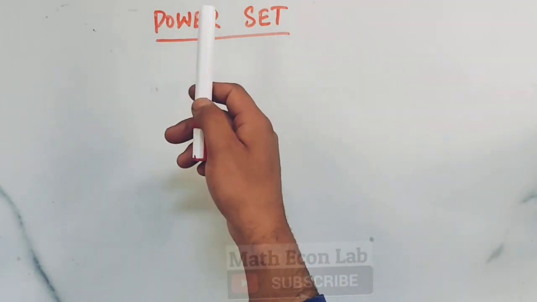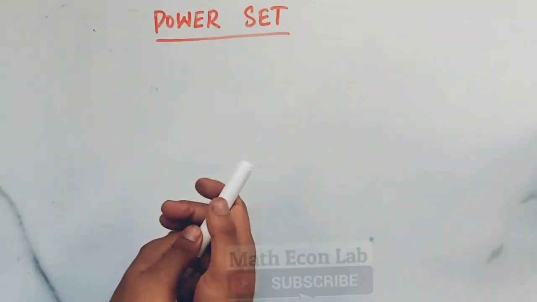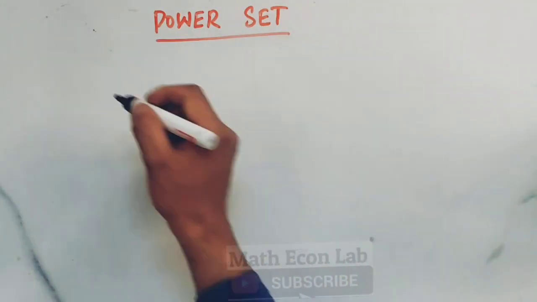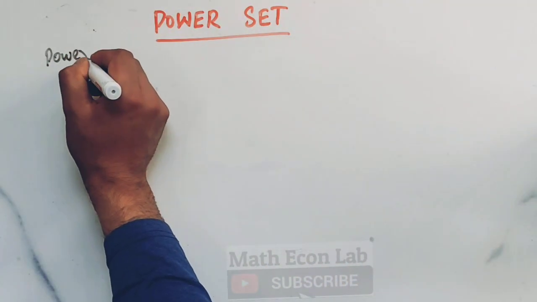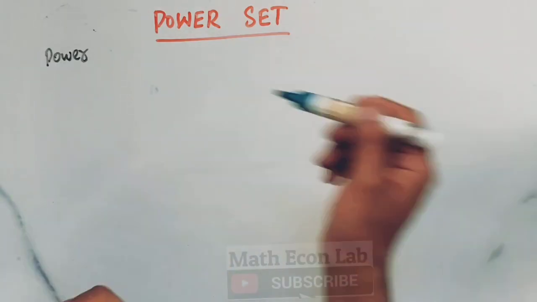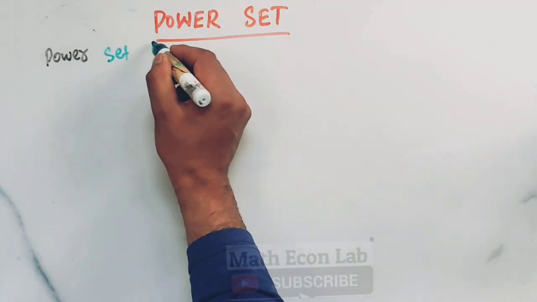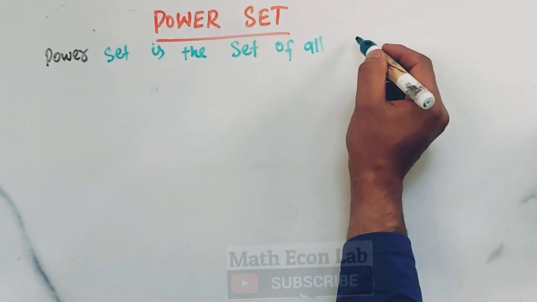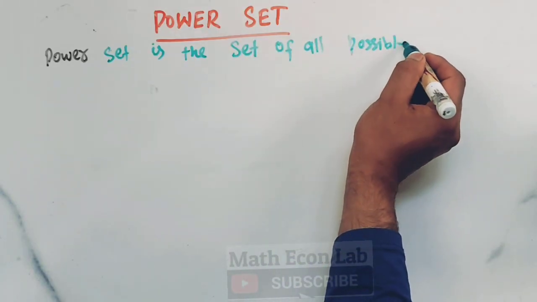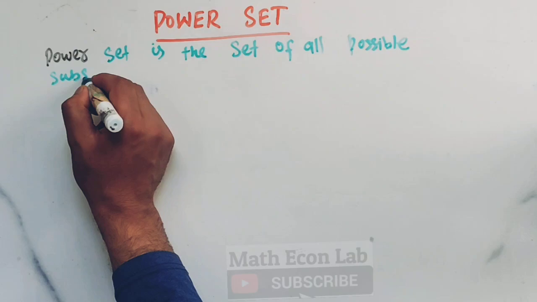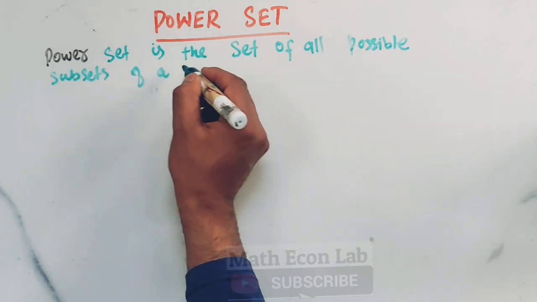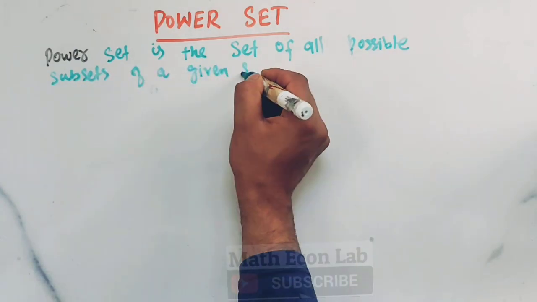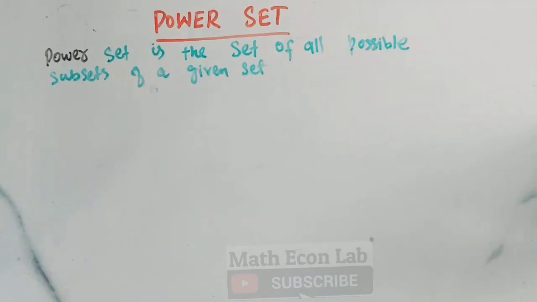A power set is the set of all possible subsets of a given set. Okay, let me write it here. So power set is the set of all possible subsets of a given set. Okay, let me explain it with an example.